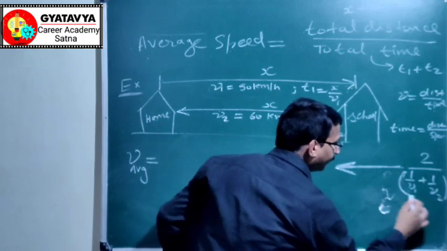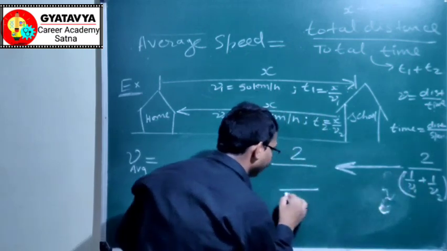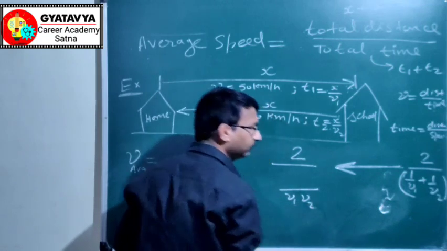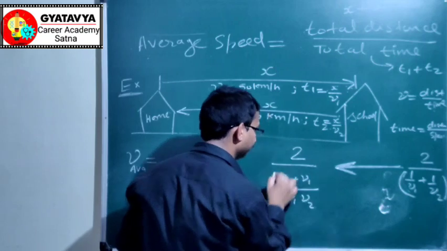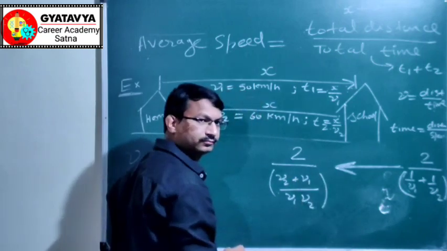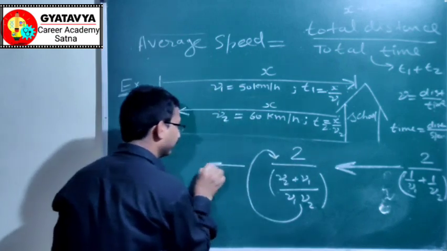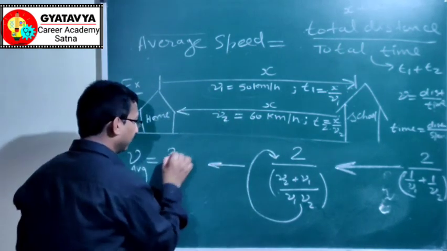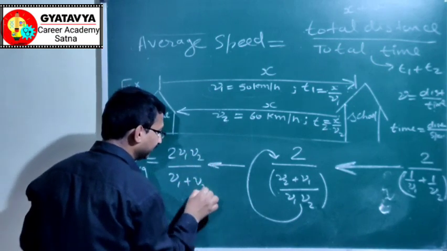Now you take the LCM in this denominator, so it will become v1 into v2, multiplied by v2 plus v1. Now take this to the upper side, so it will become 2 v1 v2 upon v1 plus v2.